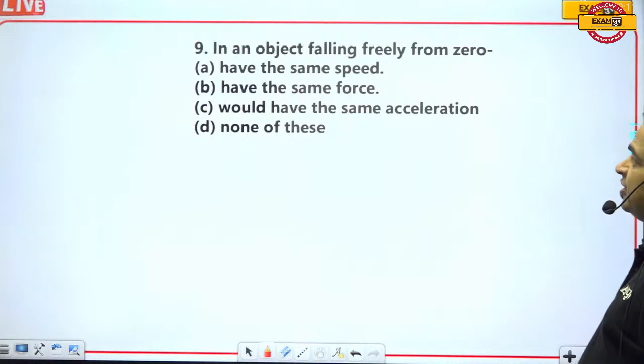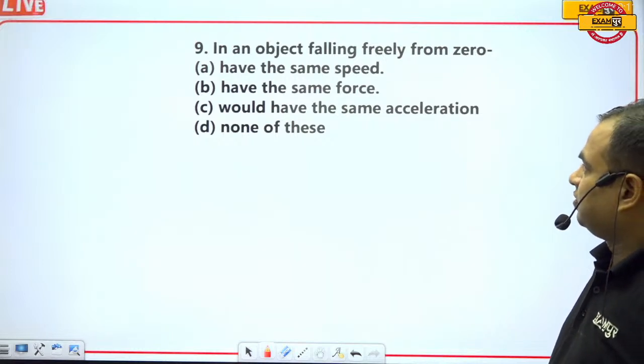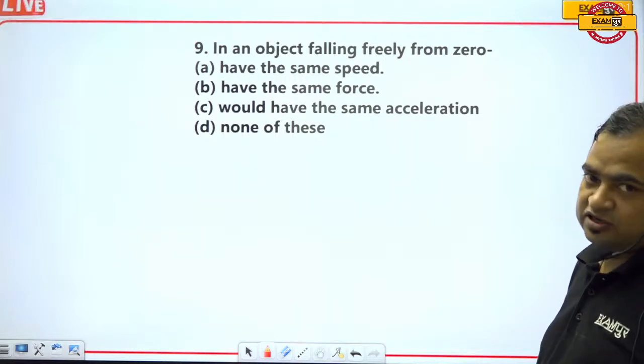In an object falling freely, the options are: have the same speed, have the same force, would have the same acceleration, and none of these. Obviously here, would have the same acceleration.